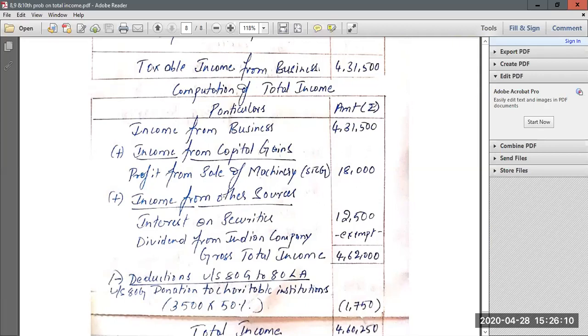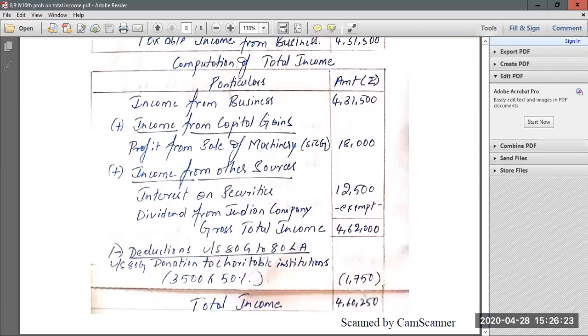18,000, and income from other sources you have two. One is the interest on securities 12,500, then dividend from Indian companies is exempted from tax. So you will reach gross total income of 4,62,000. Then again, whatever contribution you have made to charitable institutions, 50% of it will be eligible for deduction, claiming deduction under section 80G. So donation to charitable institutions will be eligible for only 50% deduction.